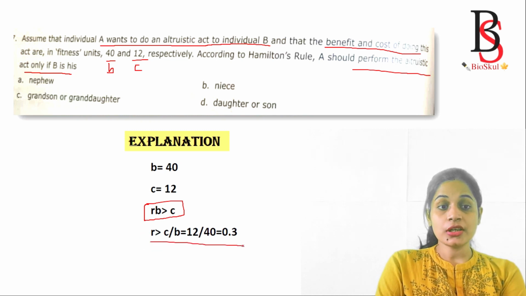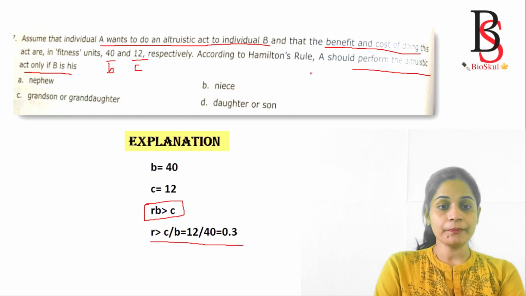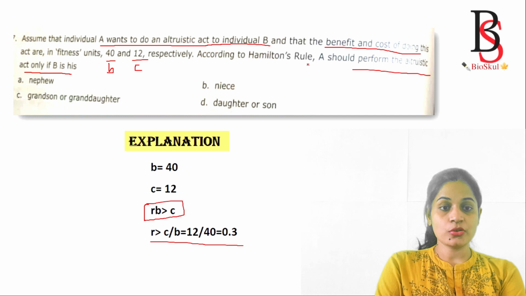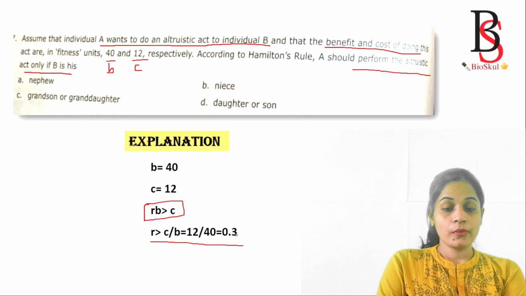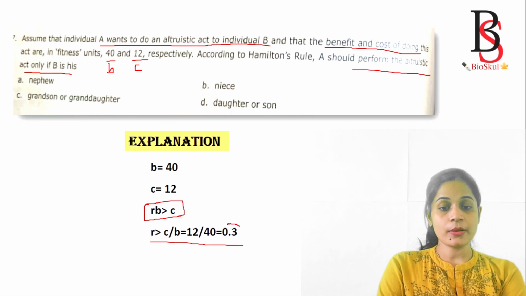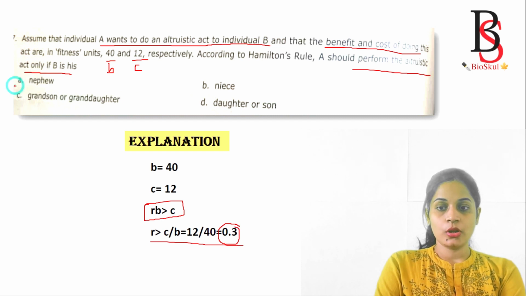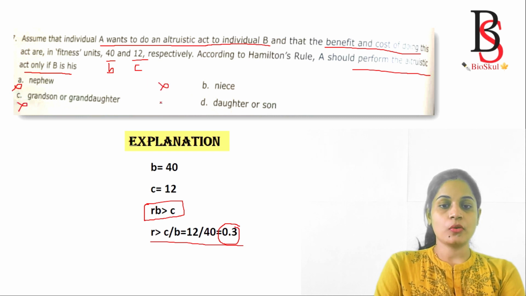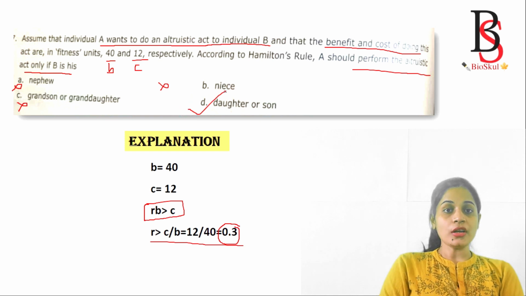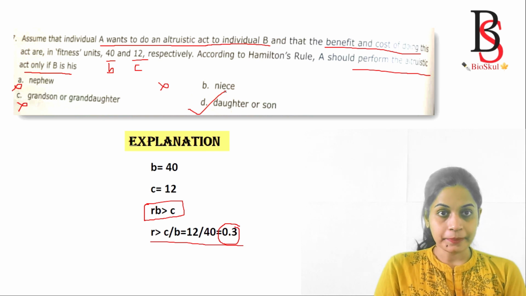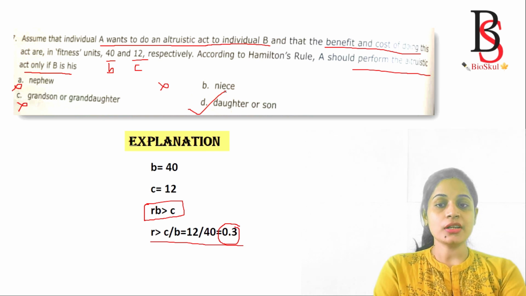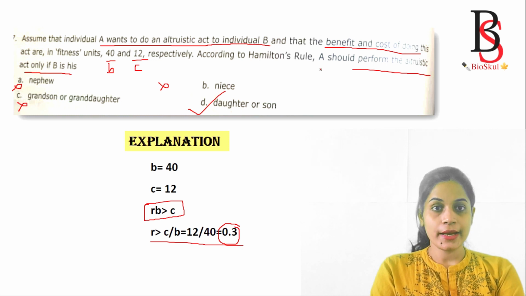So under which condition will he show the altruistic behavior? According to Hamilton's rule, A should perform the altruistic act only if B is his, what relation whose value is greater than 0.3. Here in the options, the nephew, no. Niece also no. Granddaughter, son, that is also no. It is only if his daughter or son, because the relatedness with the daughter and son is 0.5. So in that condition, A should perform the altruistic act.